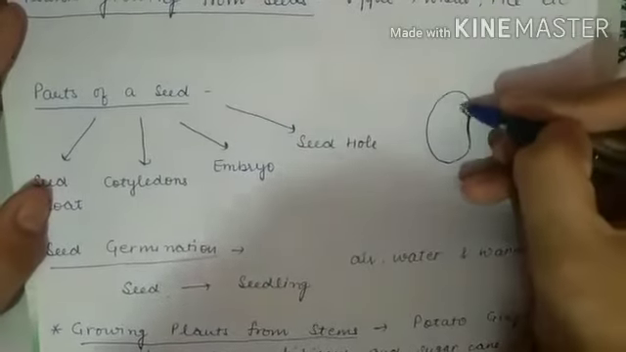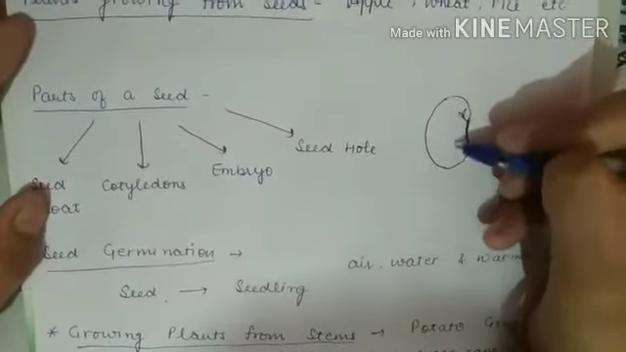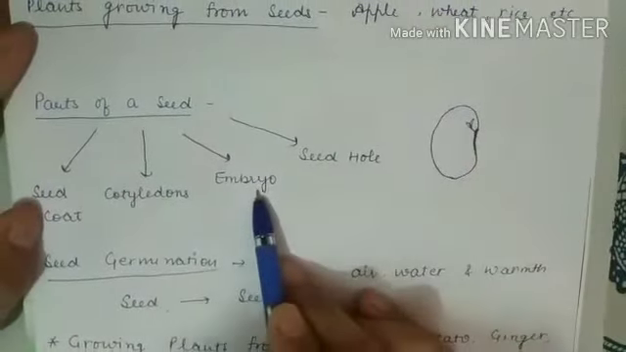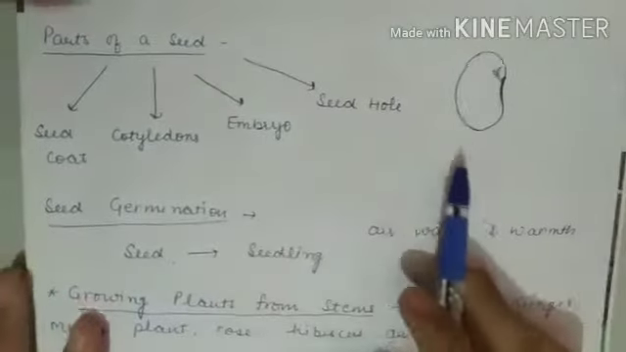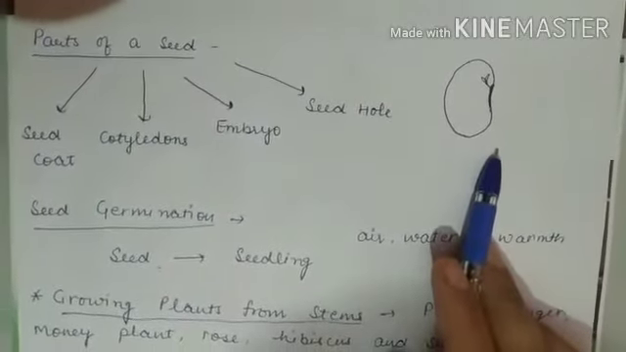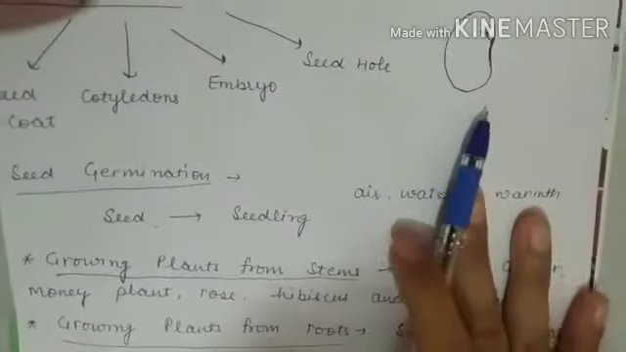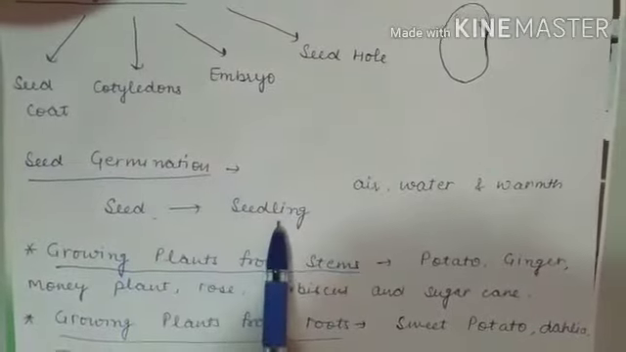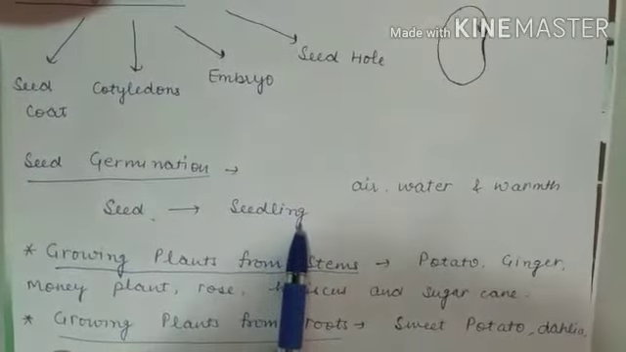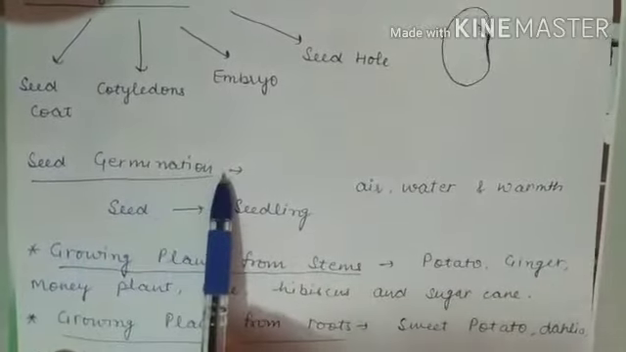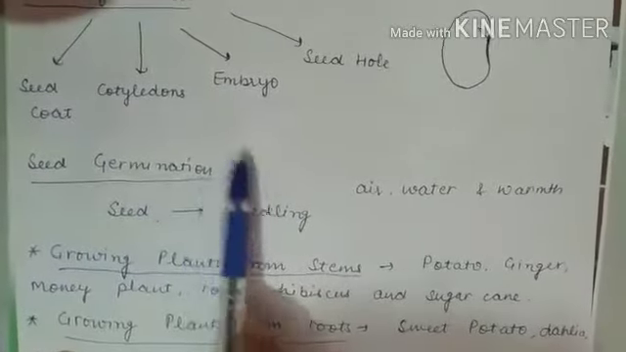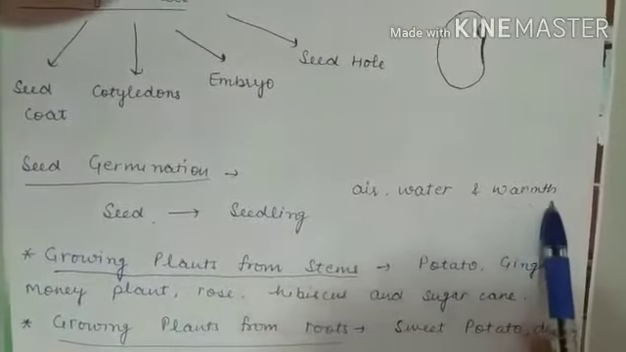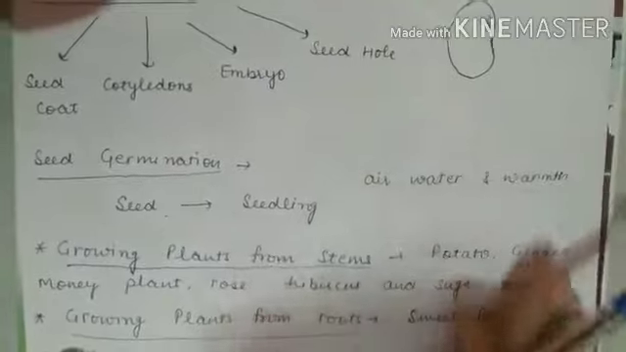And this is the baby plant that actually grows into a new plant, and this baby plant is known as embryo. Then I told you that when the seed gets favorable conditions, the seed will grow into the new plant, and the process by which a seed changes into a seedling or grows into a new plant is known as seed germination. Seed germination can only take place when the seed gets favorable conditions like air, water, and warmth. This was all about the seed.